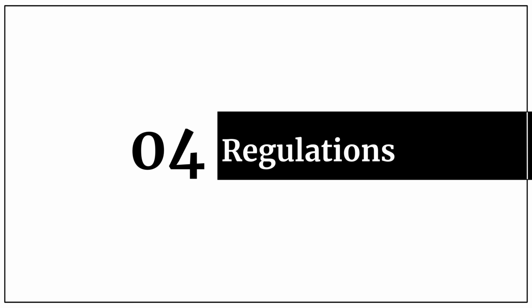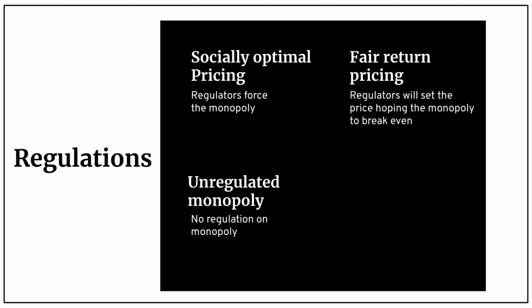What could be the ways to regulate such monopolies? The first method is socially optimal pricing. In this method, the government regulators will force the monopoly to have allocatively efficient pricing. In this method, however, it may force the firm to go out of business or require a large subsidy from taxpayers because it is mostly below the average total cost of production.